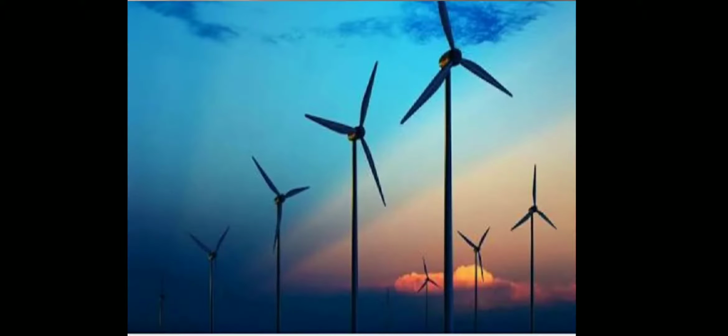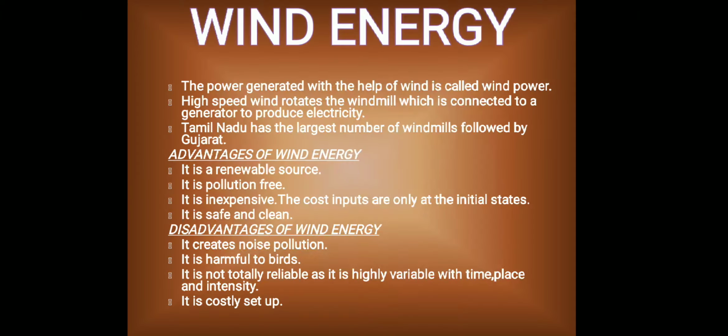The next type of energy is wind energy. As you can see in the picture, this is a windmill. Now the power generated with the help of wind is called wind power. It has been used since ancient times to grind grains and pump water. Recently, wind power has been used to generate electricity also. High speed wind rotates the windmill, which is connected to a generator to produce electricity.